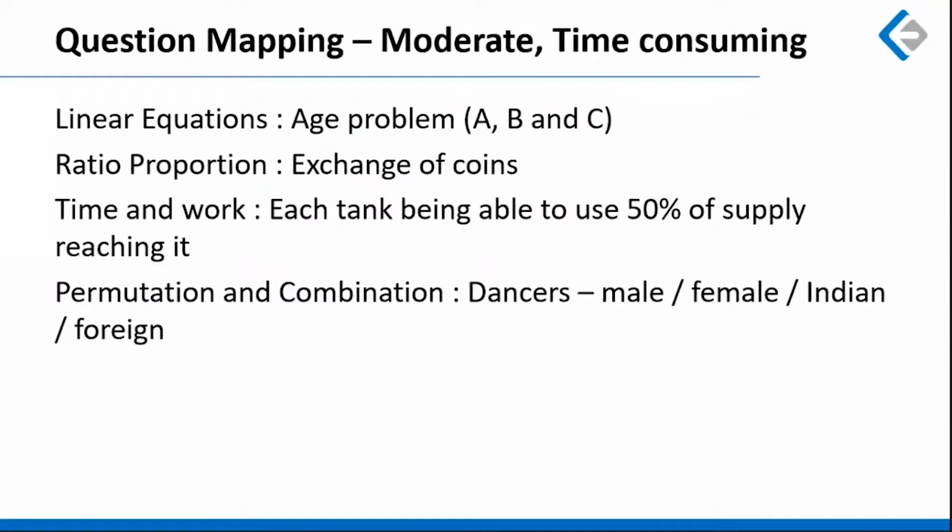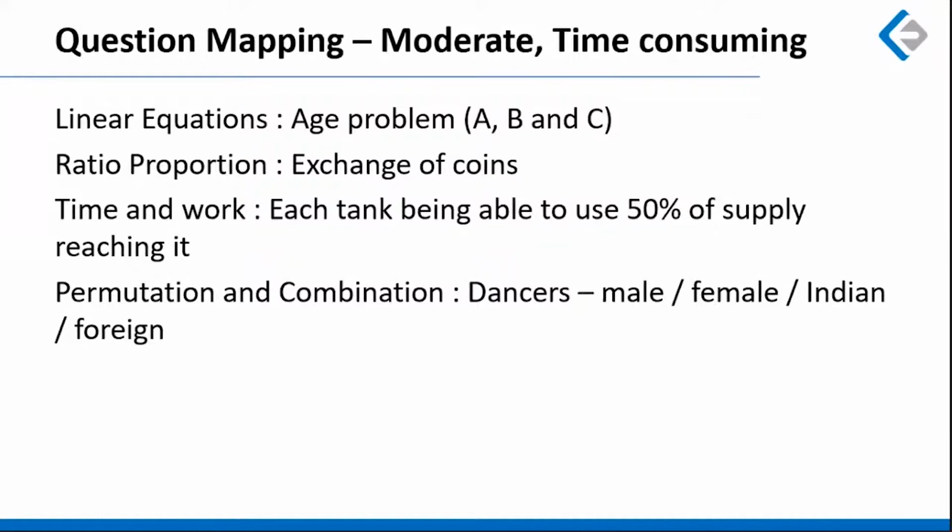Next question, which was based on time and work, where a supply pipe was given and the supply pipe was used to fill 10 different tanks. The condition given in the question was each tank is able to utilize only 50% of the supply that is reaching it, and the remaining supply is passed on to the next tank. We have to find out the time required for the third tank to fill up.